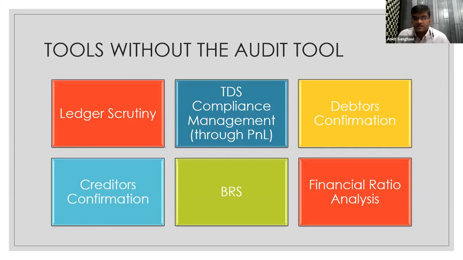Obviously, for debtors confirmation and creditors confirmation, I believe Puneet bhai will show us how Tally can be used to directly generate multiple ledgers and send them across for third-party verification. Apart from taking third-party verification in debtors and creditors, we also check the ledgers individually and select the option bill-wise. It helps us understand whether all the invoices raised during the period, or all the invoices purchased during a period, depending on whether it's a debtor or a creditor, are paid in a certain manner or not.